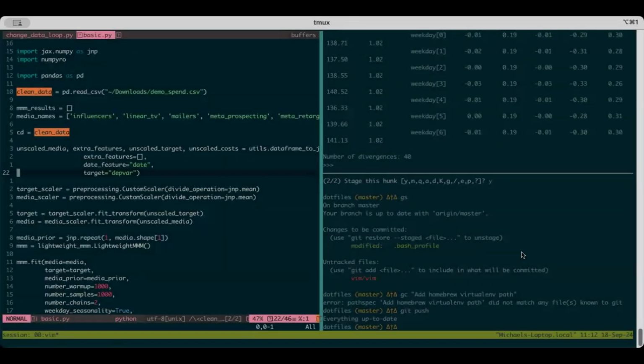I will warn y'all that this was my first time really trying to run models with lightweight MMM, and I will say that I found it very confusing. So if you are a lightweight MMM expert and you disagree with some of how this is implemented, I probably agree with you, but it doesn't matter for the purposes of this example. So can y'all see my TMUX screen here with code on it? Yes, no? Yeah. Yes. Okay, great.